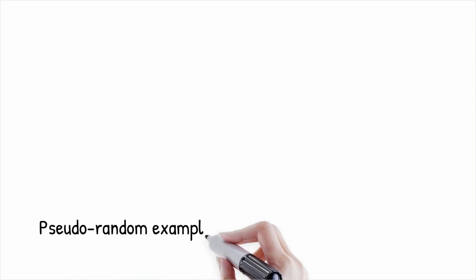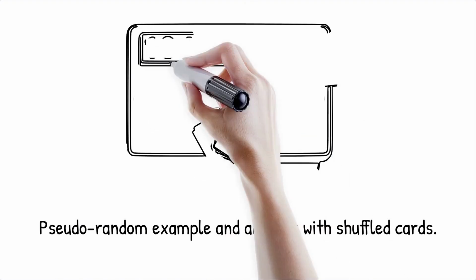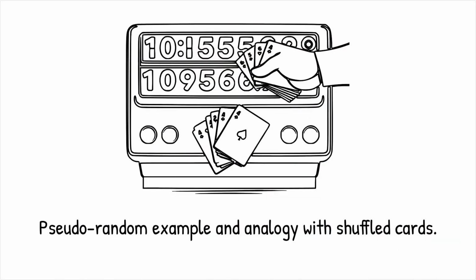Example: a pseudo-random number generator might be used in a digital lottery, but subtle correlations between numbers could emerge if the algorithm's seed or sequence is analyzed. Analogy: it's like shuffling a deck of cards in a way that appears random but follows a repeatable sequence if the same shuffle method is used every time.